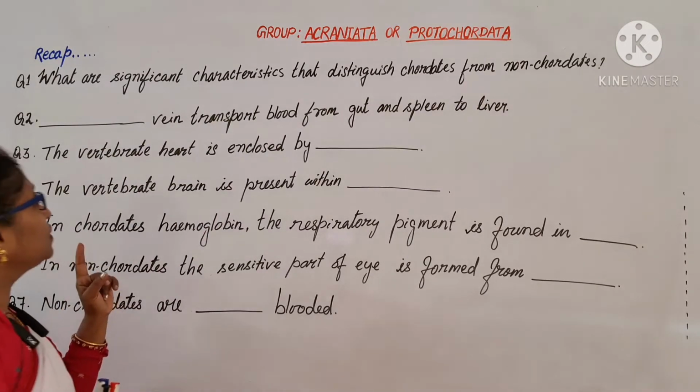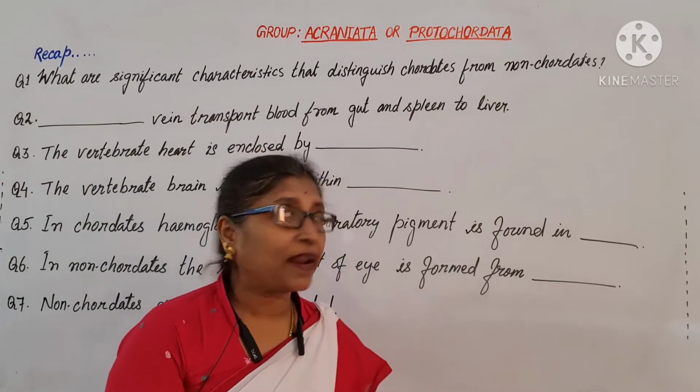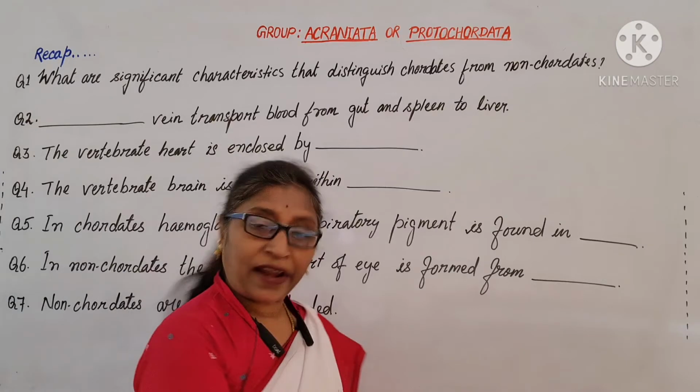What are the significant characteristics that distinguish chordates from non-chordates?